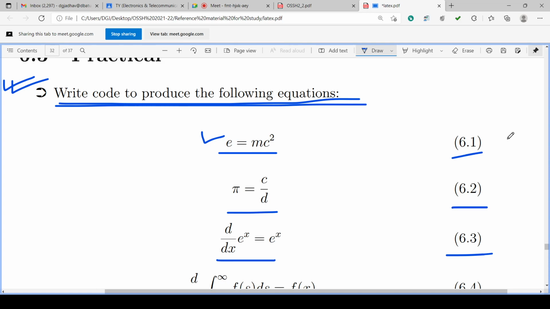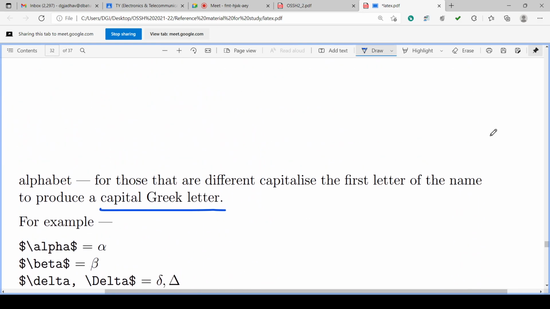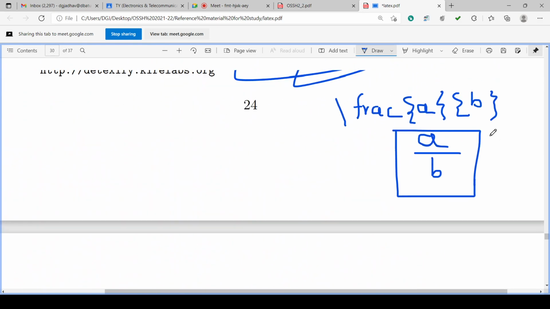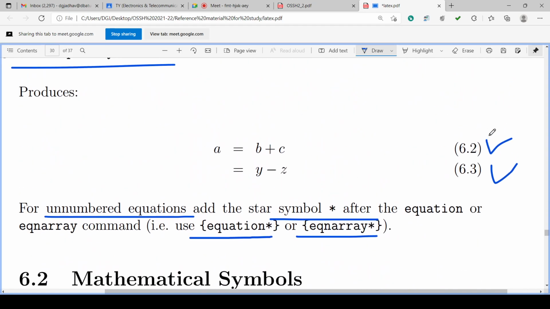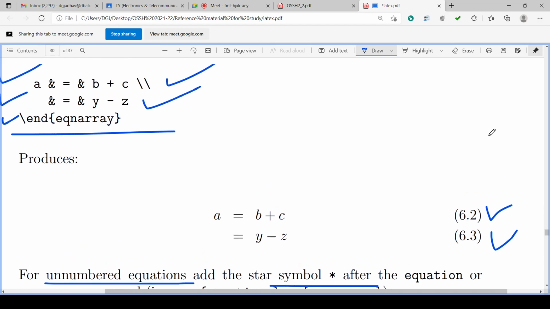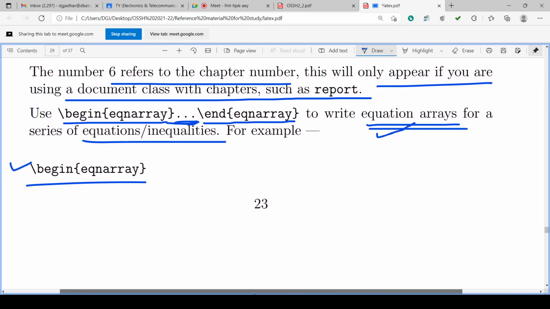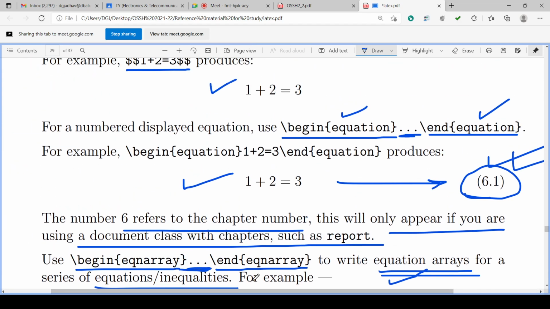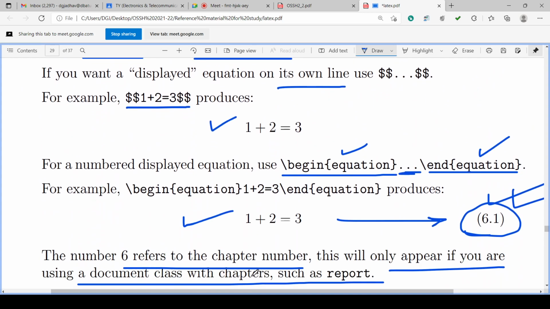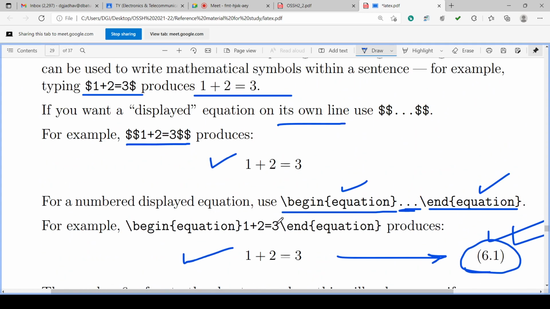So we have to start the math mode, and we have to use this. Otherwise you have to write the begin and end equation, isn't it? Examples are given here at the start of this. Okay, and then eqnarray is also there, or equation is also there. Begin eqnarray or end eqnarray, and equations are also there. Begin equation, end equation, or dollar, single dollar, double dollar is also there.